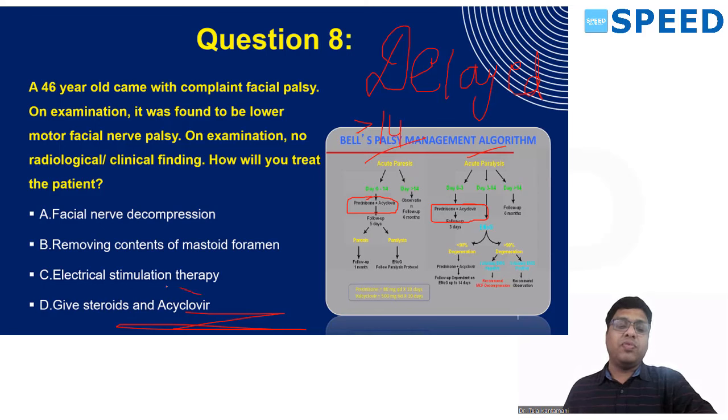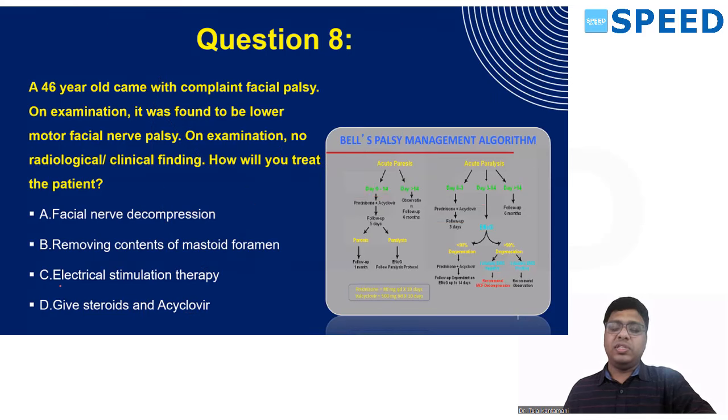Why acyclovir? HSV is one which is associated with Bell's palsy. That's why it gets treated with acyclovir. Why steroids? Since the virus causes neural edema, to relieve that edema, you are giving steroid therapy. Clear? So the answer for this question is D, which signifies that you need to give steroids and acyclovir as a first line treatment. Thank you.